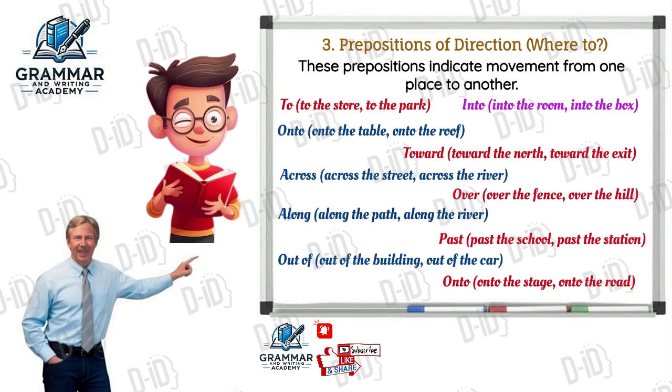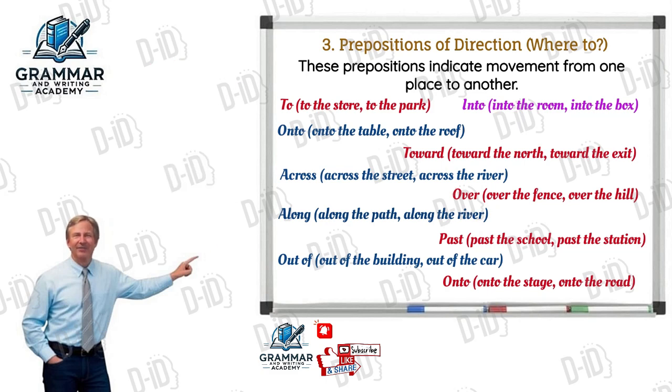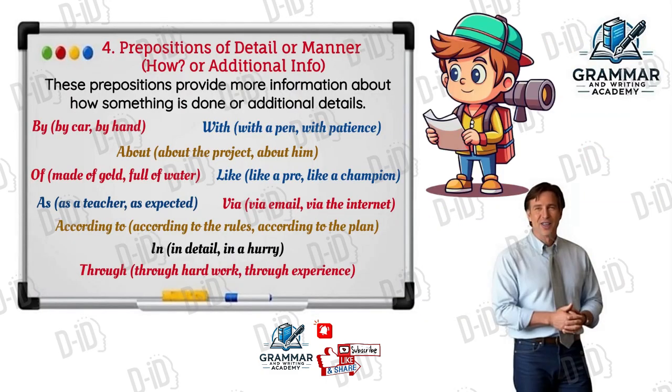Out of, like when we say out of the building or out of the car. Onto, like when we say onto the stage or onto the road. Now try to write your own sentences in the comments down. Best of luck. 4. Prepositions of detail or manner. How or additional info. These prepositions provide more information about how something is done or additional details.